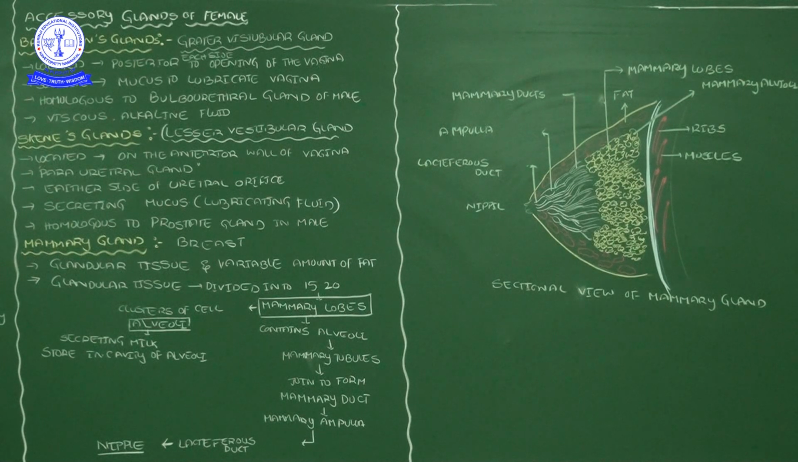Okay, in this video we discussed one of the parts of the reproductive system, the external genitalia and associated glands of the female, and the breast structural view. Okay, the mammary glands structural view. In continuation, we will go with the spermatogenesis and oogenesis process in the coming video. Thank you.